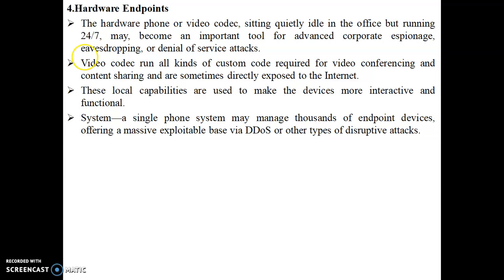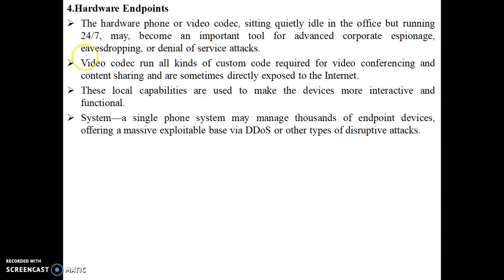These local capabilities are used to make the device more interactive and more functional, and they provide more types of security. A single phone system may manage thousands of endpoint devices, offering a massive exploitable base via DDoS or other types of disruptive attacks.